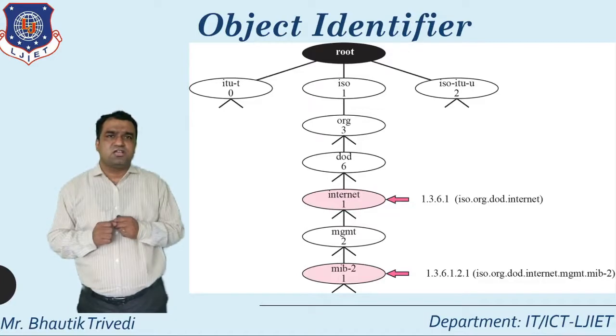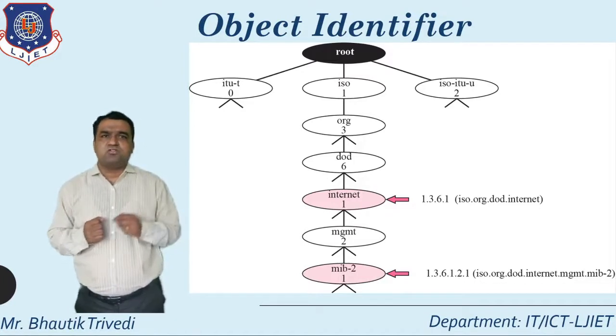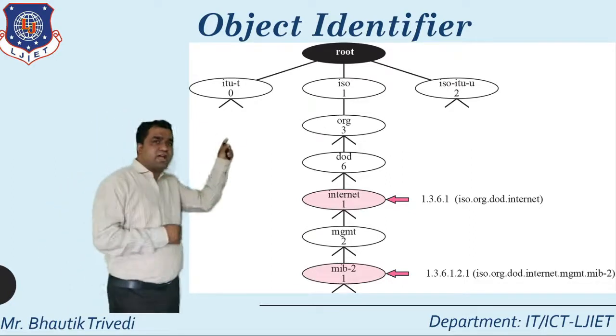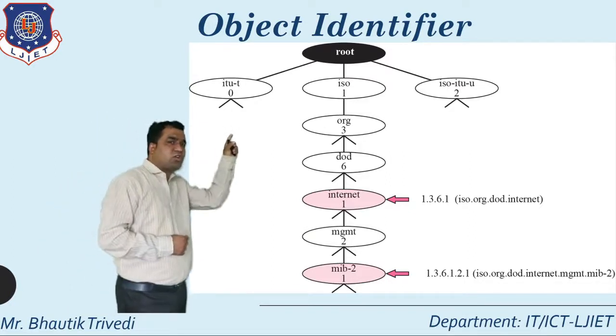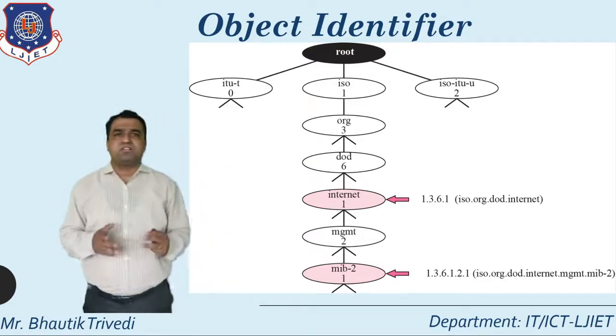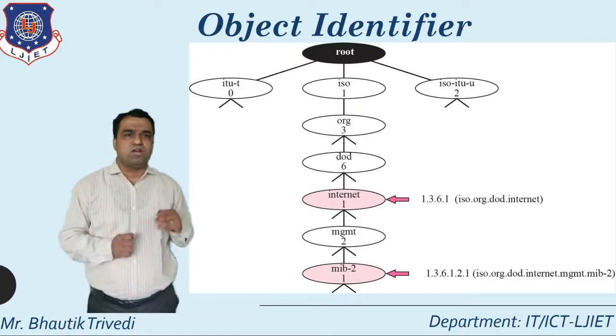Again, you see which particular identifier identifies a particular object. In this diagram, start from the top and go down, and that gives 1.3.6.1.2.1.